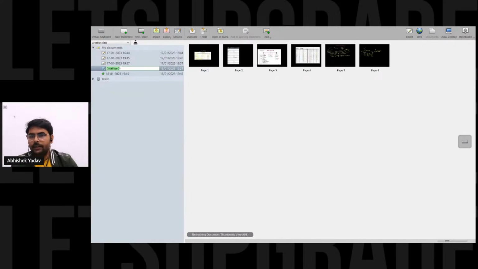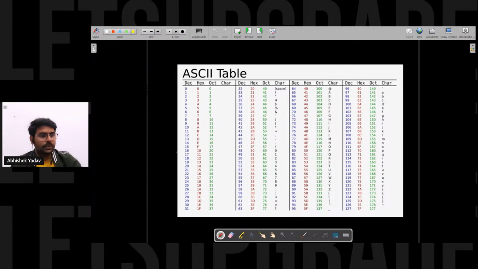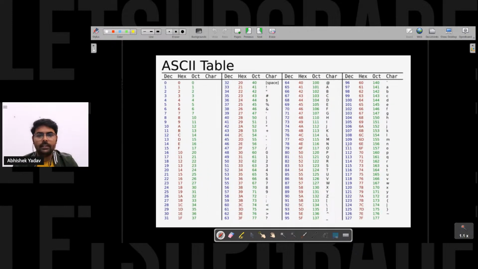So you can see this ASCII table, right? These are all the characters here. You can see capital A, for capital A the value is 65, right?